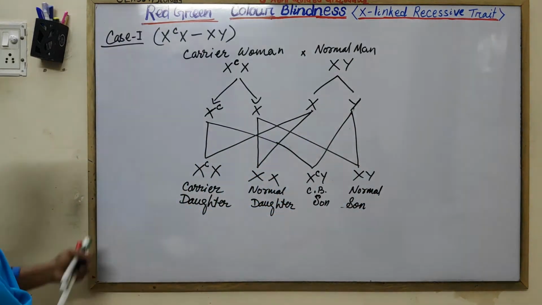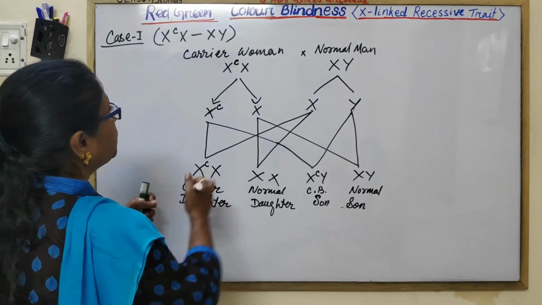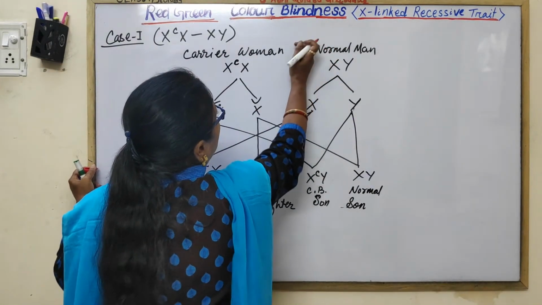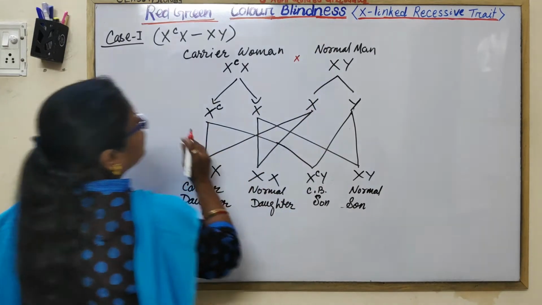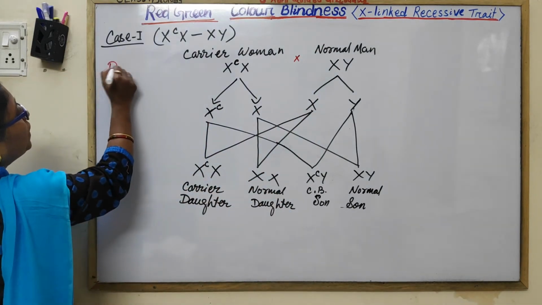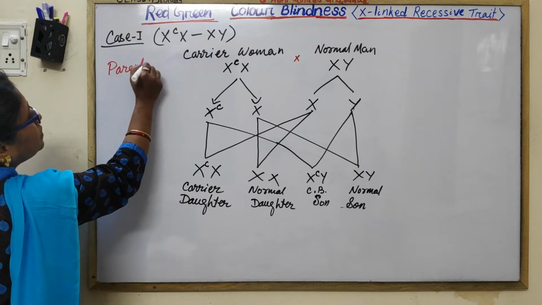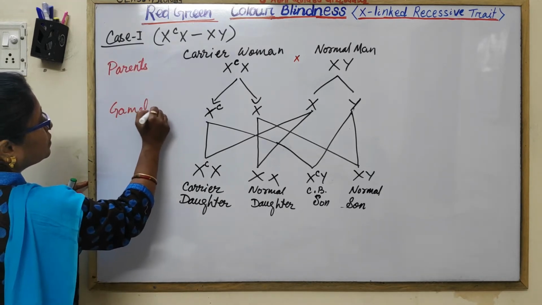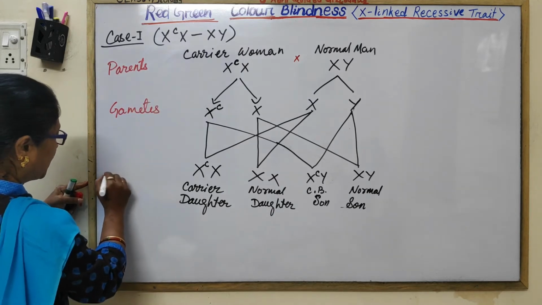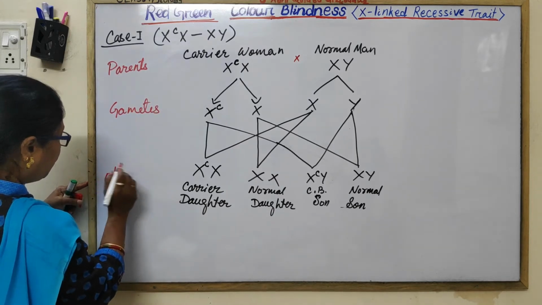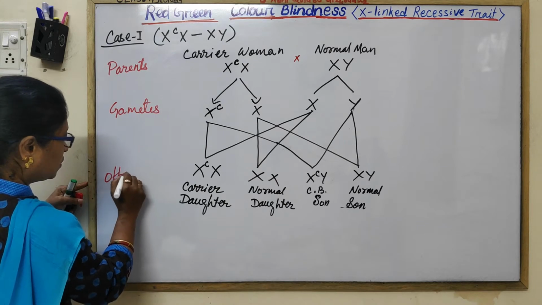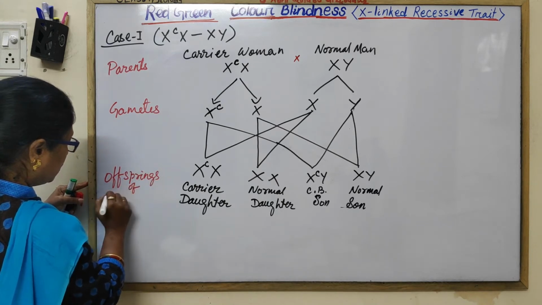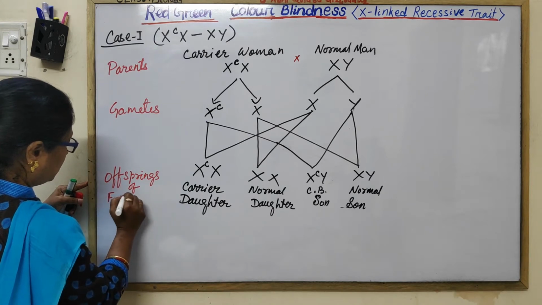So now you have to write down the percentage. Before that, just check whether you have given the symbols and notations or not. Here you will write down parents, here gametes, here the offspring, the F1 generation.